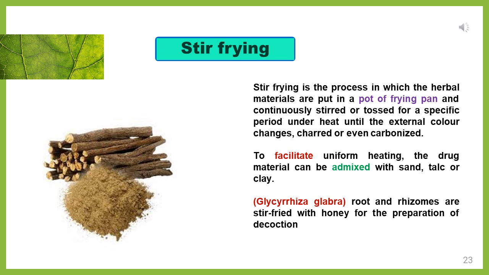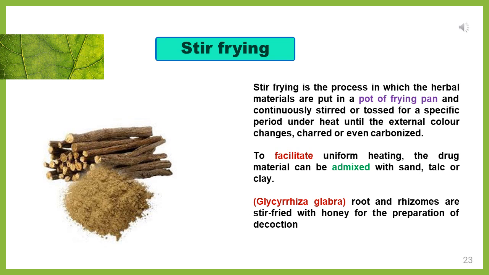In stir frying, the herbal materials will be put in a pot or frying pan, and continuous stirring or frying will be done. While this stirring or frying process goes on, the external color will change or char, or even carbonization will occur.